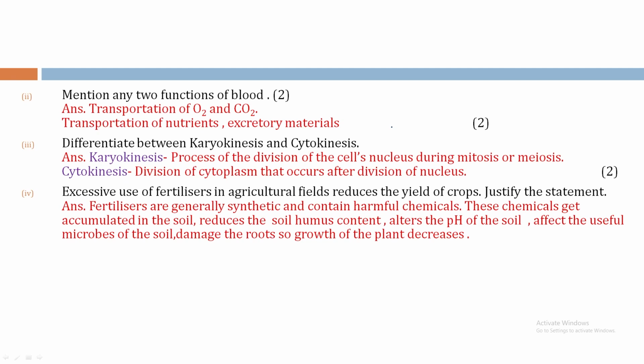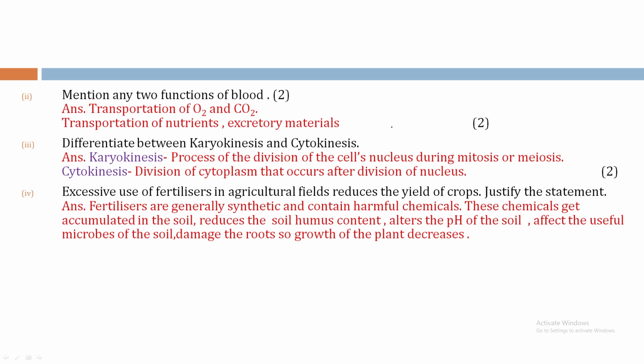Differentiate between karyokinesis and cytokinesis. Karyokinesis means the division of the nucleus. So process of the division of the cell's nucleus during mitosis or meiosis. Cytokinesis, division of cytoplasm that occurs after division of nucleus.